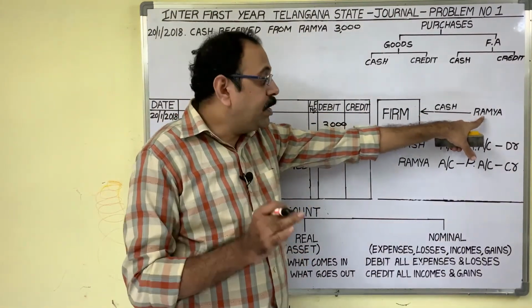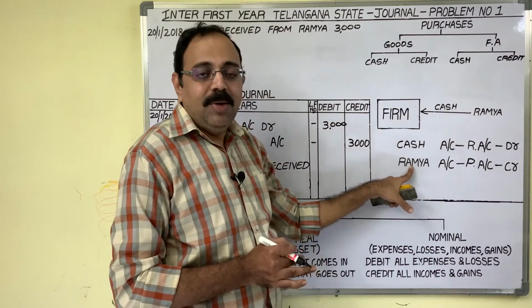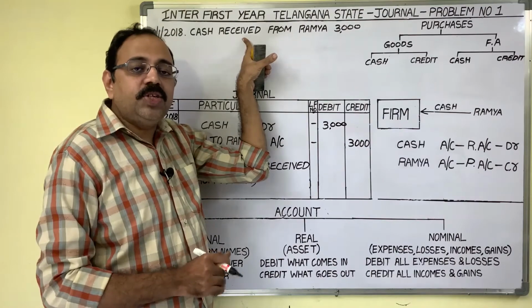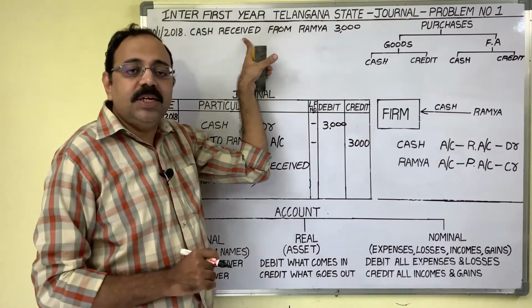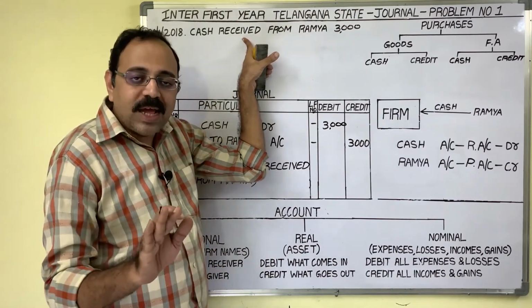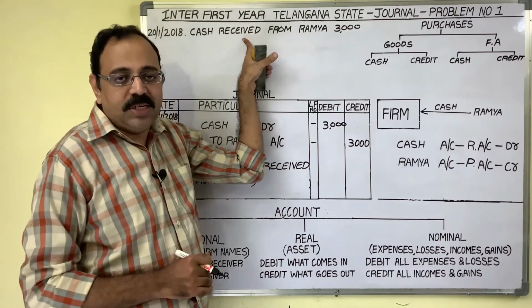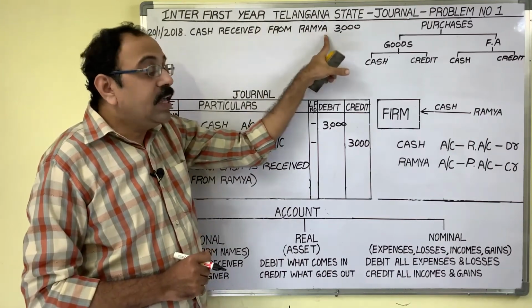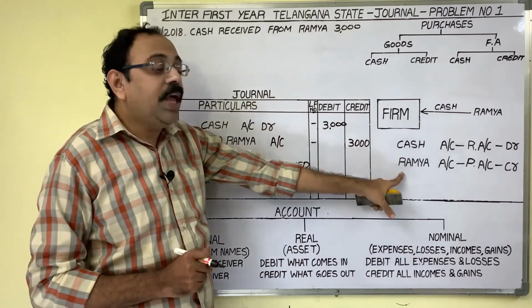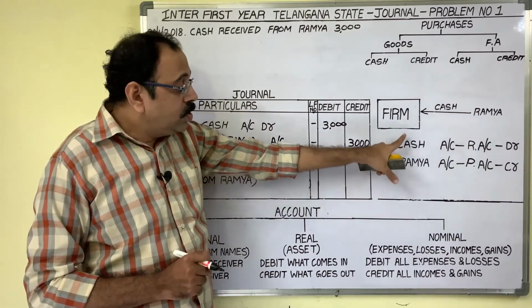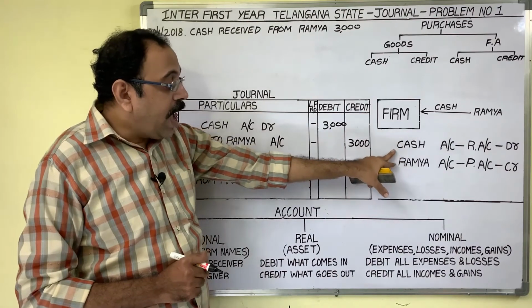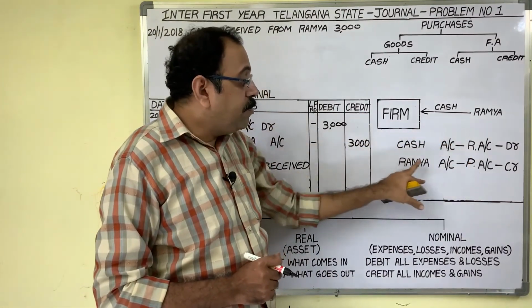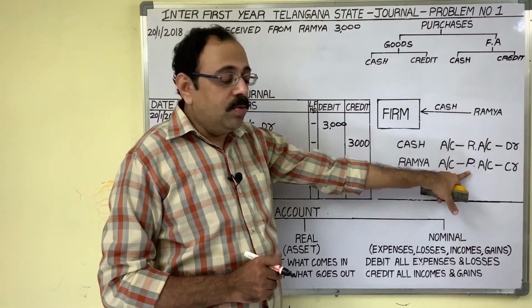Here we can take the person name as an account because it is not an income transaction, it is not an expenditure transaction, it is not a sales transaction or purchase transaction. In case of settlement transactions, we can take the person name as an account. So two accounts we have. Cash is an asset, no, it is a real account. Ramya account is a personal account.